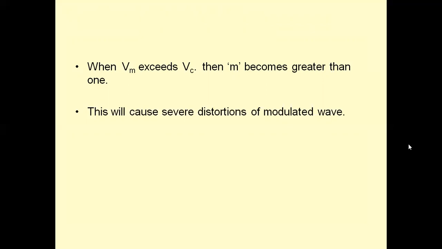So over modulation, that means a modulation index greater than 1, results in distortion of the message signal. The envelope of the AM wave never follows the shape of the message signal. Over modulation causes severe distortion. The modulated signal will be cut off at negative frequencies. Hence, it is necessary to avoid over modulation. In order to avoid over modulation, we have to keep the message signal amplitude always less than the carrier amplitude.